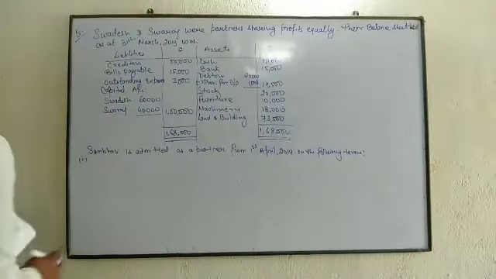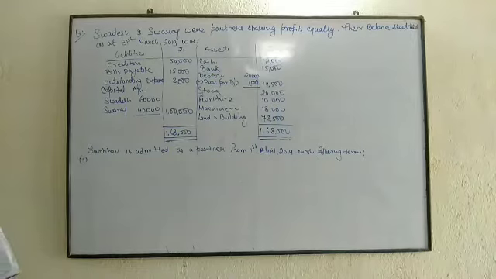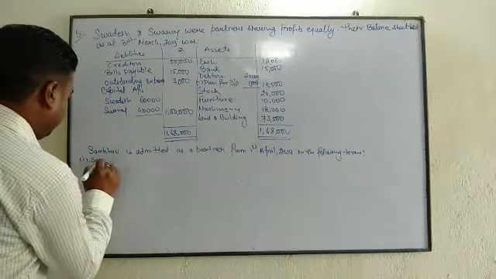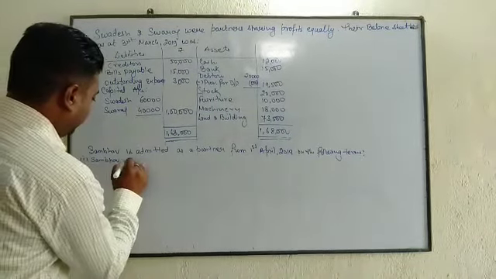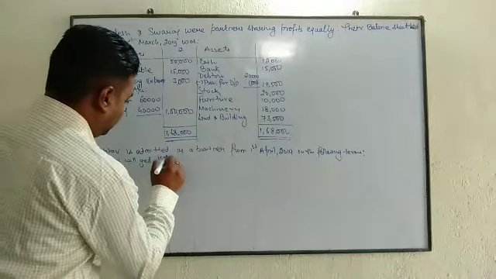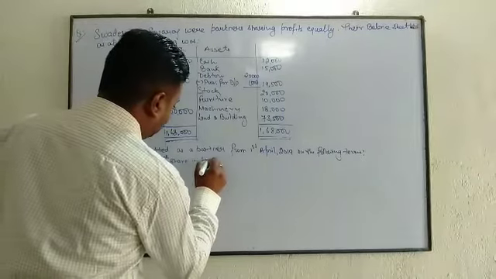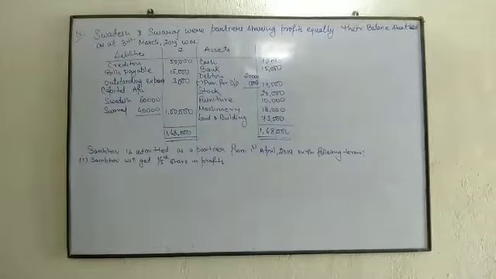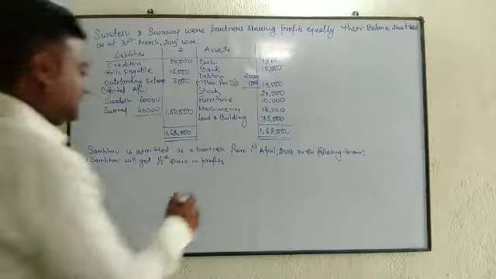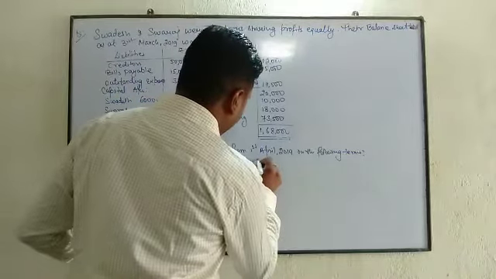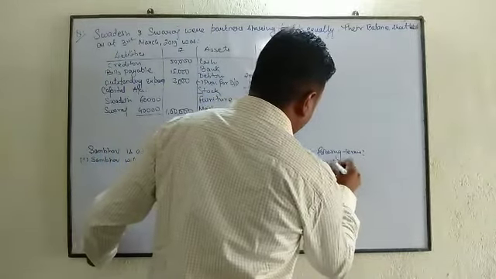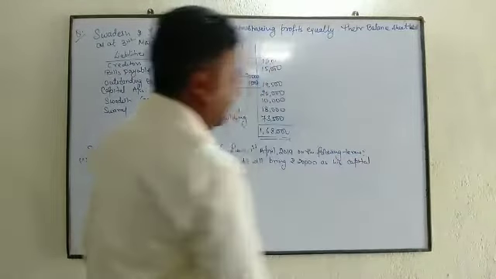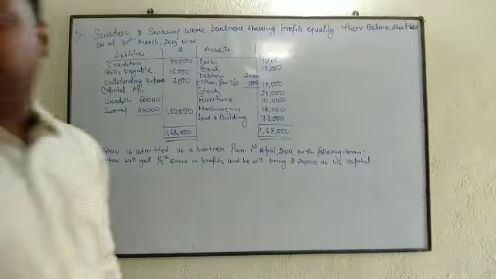First, Shambhav will get 1/5 share in profits and he will bring rupees 20,000 as his capital and rupees 5,000 as his share of goodwill.